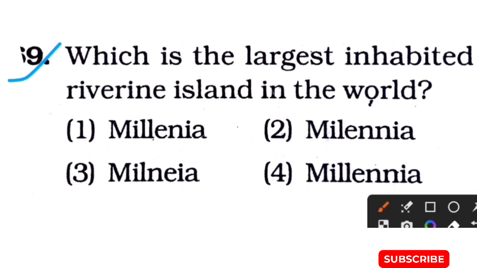Question is: which is the largest inhabited riverine island in the world? Option 1, Majuli. Option 2, Majuli. Option 3, Majuli. Option 4, Majuli. The correct answer of this question is option number 1, Majuli.